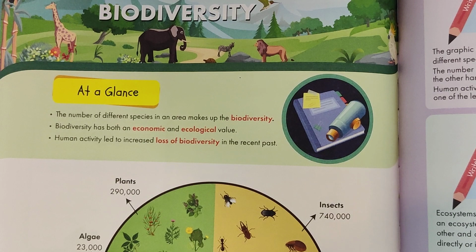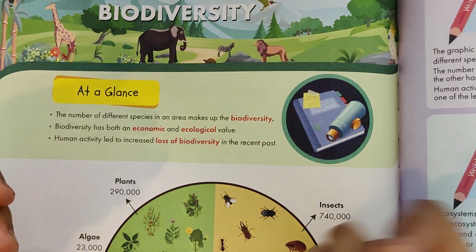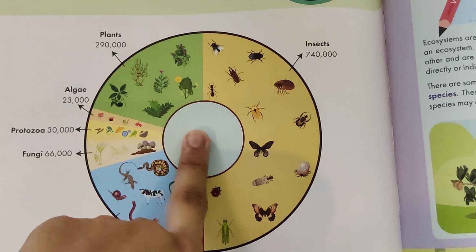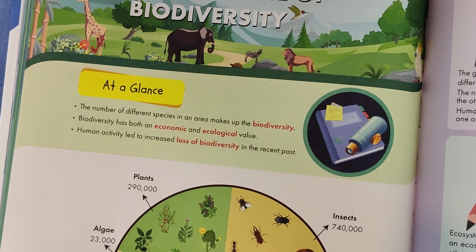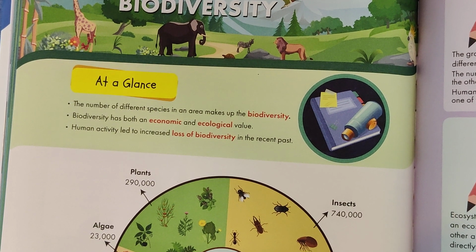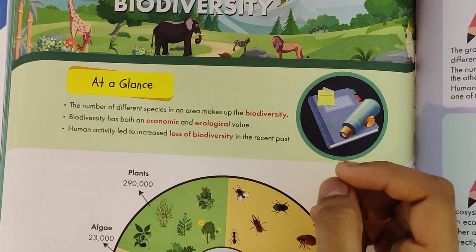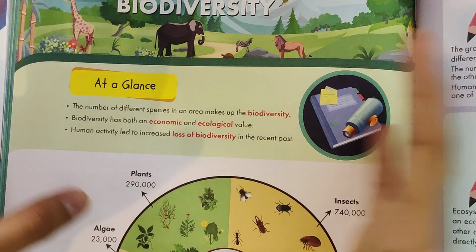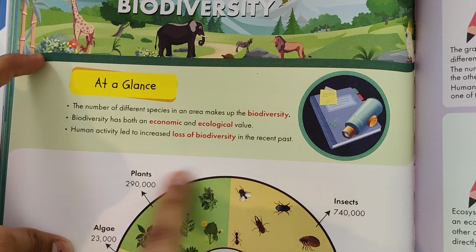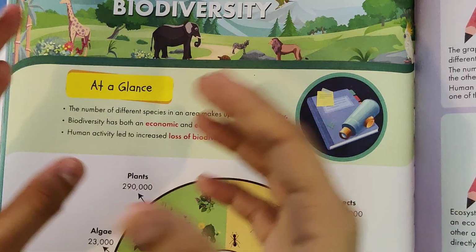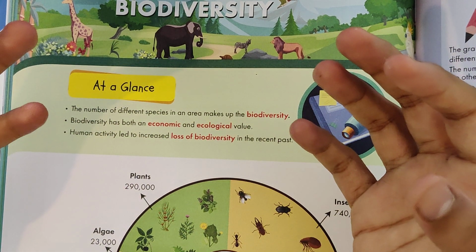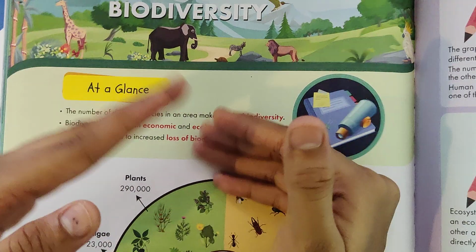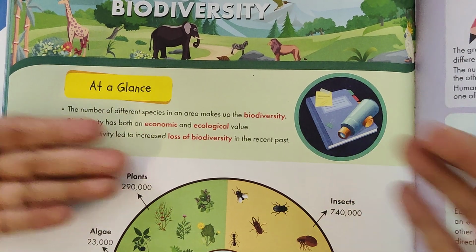A number of different species in an area makes up a biodiversity. See, all these species only make one biodiversity. And biodiversity has both economic and ecological value, and human activities lead to an increase in the loss of biodiversity. You can see that there are these many plants, there are these many insects, but human activity is leading to the loss of this biodiversity, the decrease of these species.